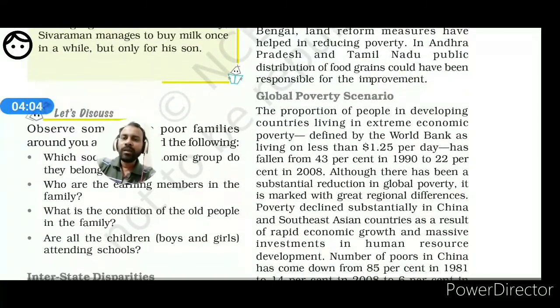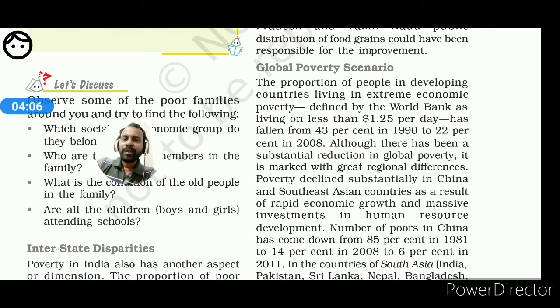Next one, global poverty scenario. The proportion of people in developing countries living in extreme economic poverty, defined by the World Bank as living on less than US dollar 1.5 per day, has fallen from 43% in 1990 to 22% in 2008. Although there has been a substantial reduction in global poverty, it is marked by great regional differences.